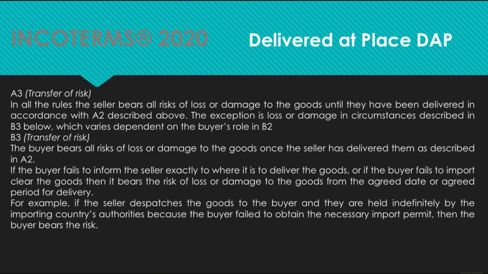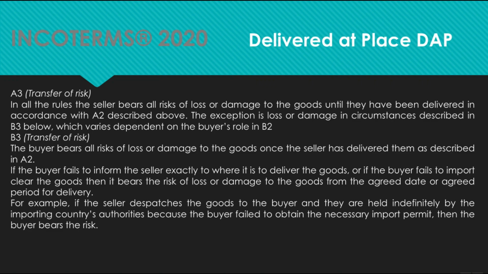B3. Transfer of risk. The buyer bears all risk of loss or damage to the goods once the seller has delivered them as described in A2. If the buyer fails to inform the seller exactly where to deliver the goods, or if the buyer fails to import clear the goods, then it bears the risk of loss or damage to the goods from the agreed date or agreed period of delivery. For example, if the seller dispatches the goods to the buyer and they are held indefinitely by the importing country's authorities because the buyer failed to obtain the necessary import permit, then the buyer bears the risk.